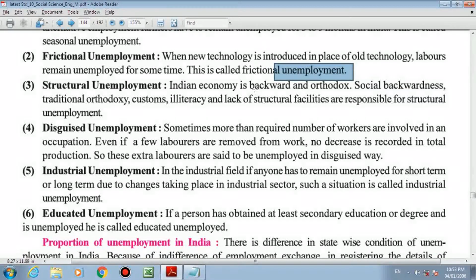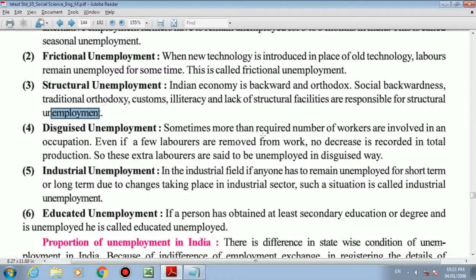So the Indian economy is backward and orthodox. Social backwardness does not allow going to a particular place for a job. Tradition of orthodoxy says this is not our work, we are not suitable for this work, it does not suit our caste, it is against the customs of our family. Illiteracy and lack of structural facility, lack of literacy, lack of training, or we can say lack of specific knowledge are responsible for structural unemployment.